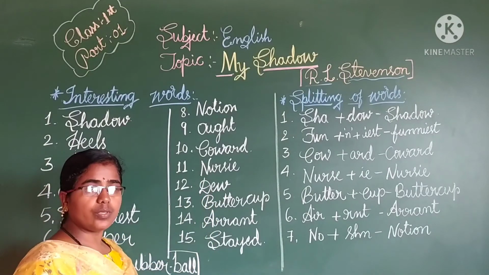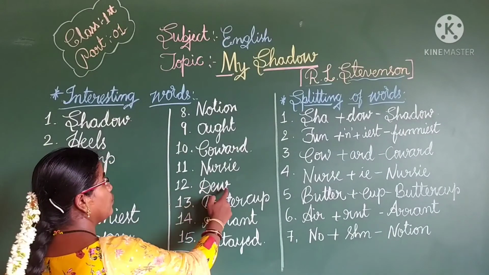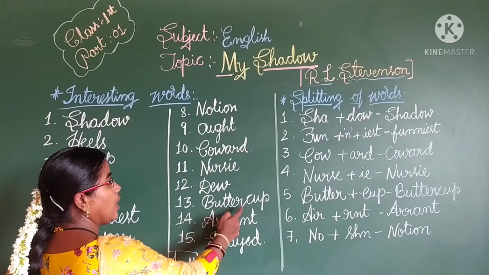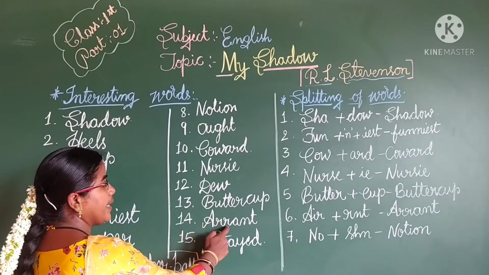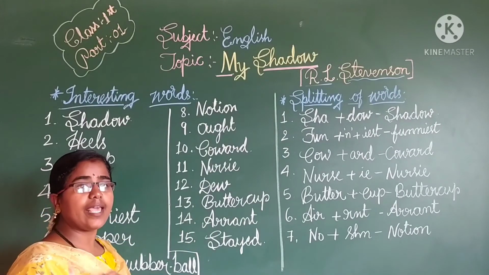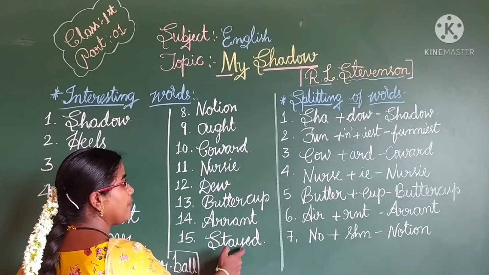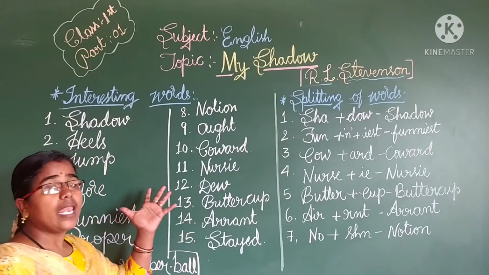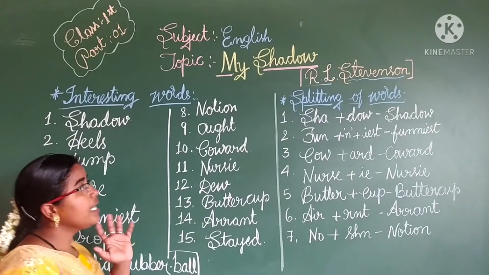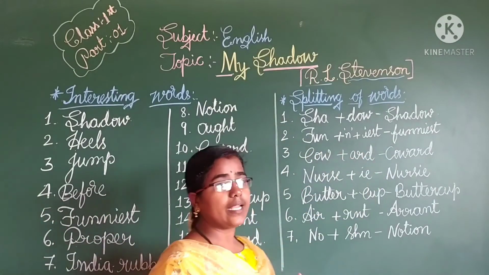D-E-W, dew. B-U-T-T-E-R, butter. C-U-P, cup, buttercup. E-R-R-A-N-T, errant. S-T-A-Y-E-D, stayed. Okay children, learn to pronounce these words.